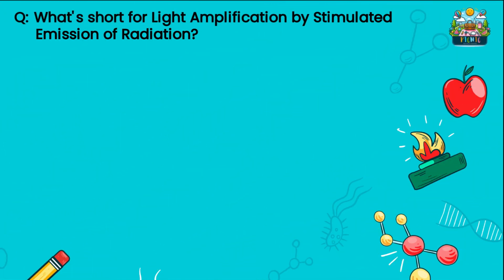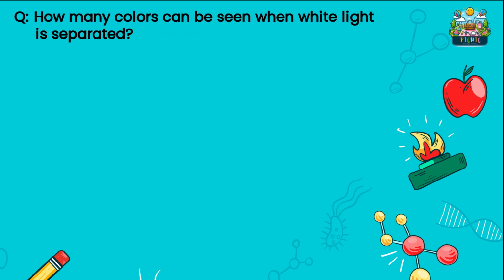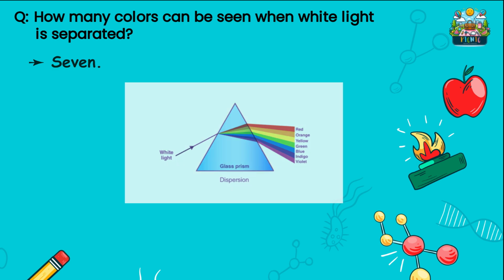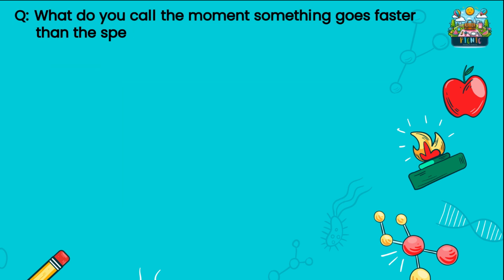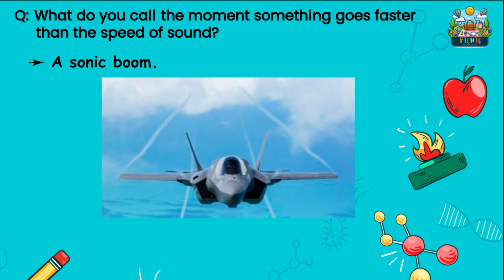What's short for light amplification by stimulated emission of radiation? Laser. How many colors can be seen when white light is separated? A white light is dispersed into 7 colors. What do you call the moment something goes faster than the speed of sound? A sonic boom is created when an object starts moving at the speed of sound.